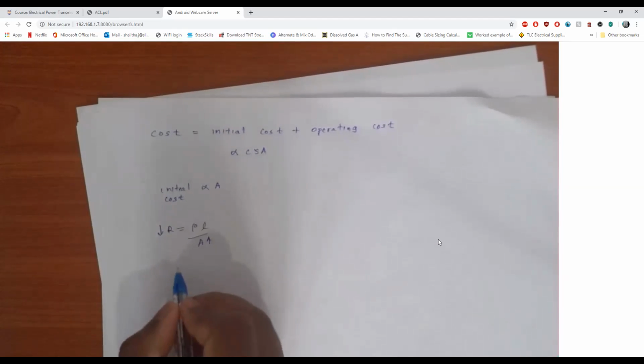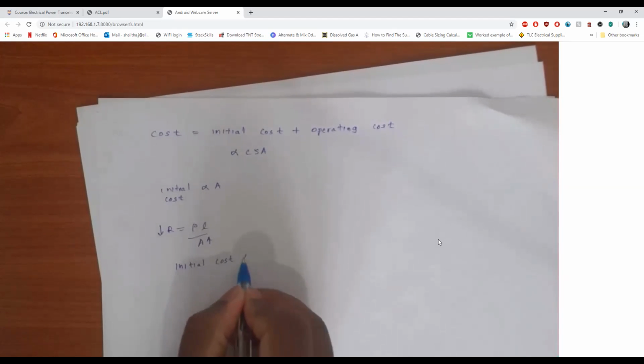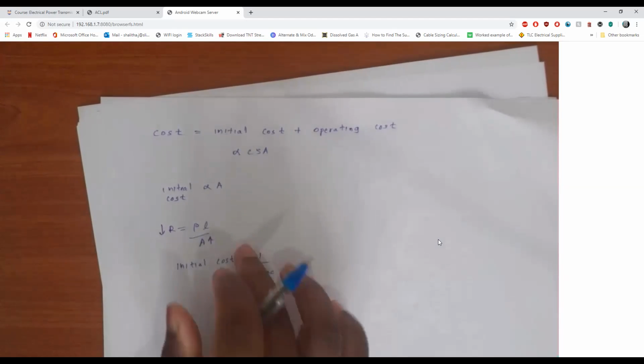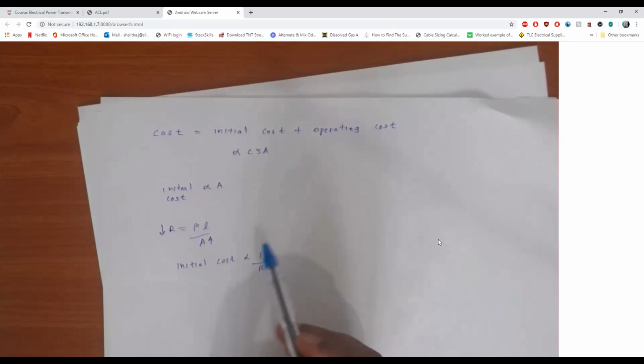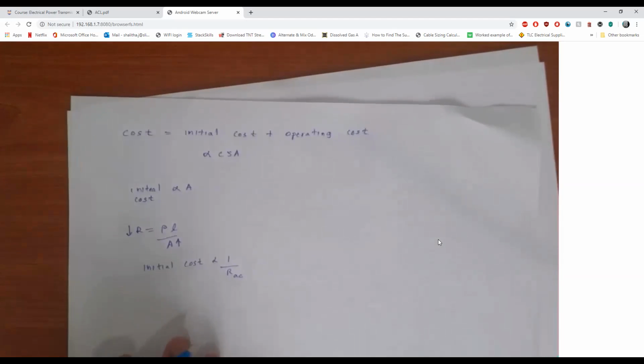So the initial cost is inversely proportional to the AC resistance of the conductor.